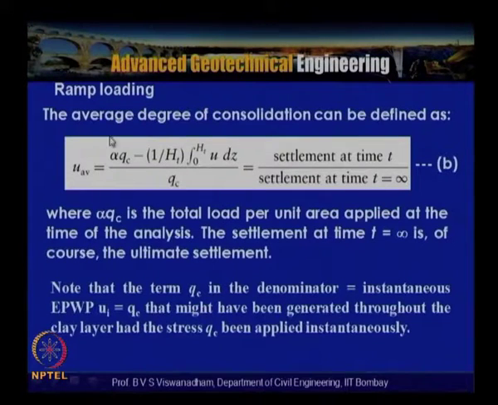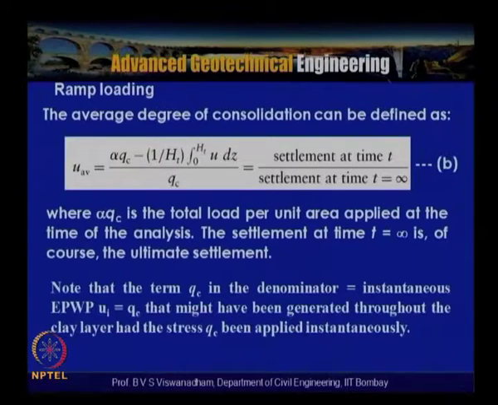Then equation B is obtained by calculating the average degree of consolidation, which is the settlement at time t divided by the settlement at time t equal to infinity. So Uav is equal to 1 − (1/(α Qc H)) ∫ from 0 to H of u dz, where α Qc is the total load per unit area applied at the time of the analysis, and the settlement at time t equal to infinity is of course the ultimate settlement.